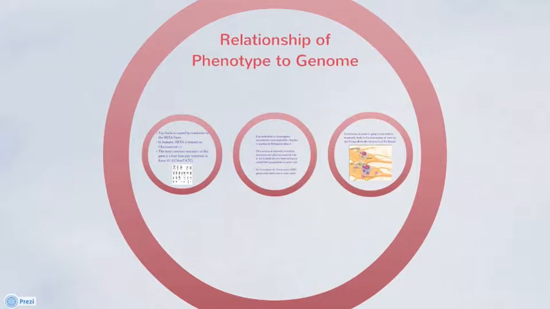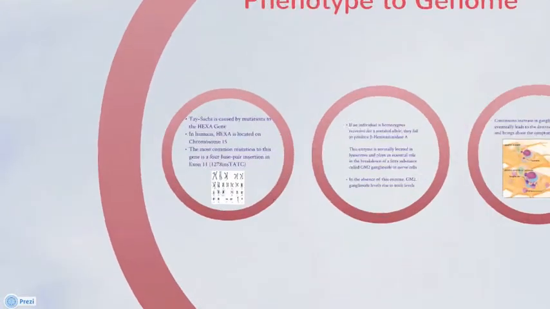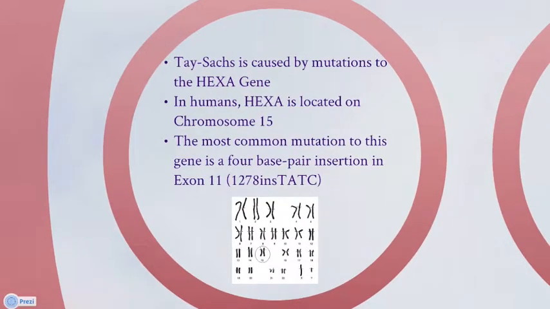We are now going to talk about the relationship between phenotype and the genome for Tay-Sachs disease. Tay-Sachs is caused by a mutation in the HEX-A gene. In humans, HEX-A is located on chromosome 15, and the most common mutation is a 4-base pair insertion in exon 11.